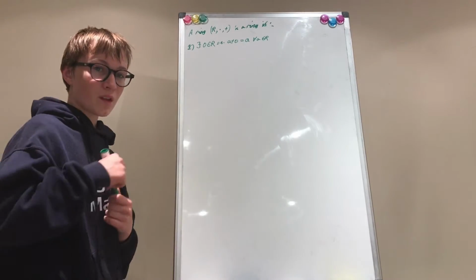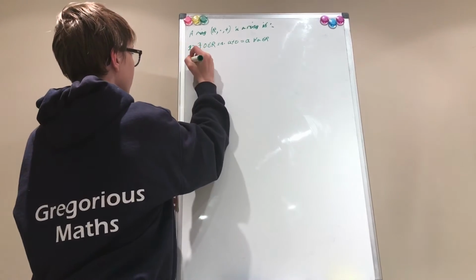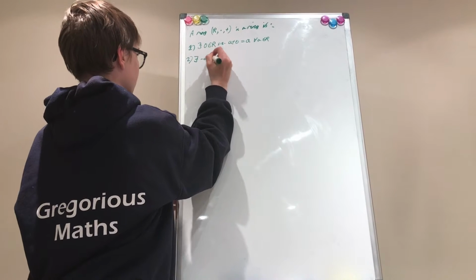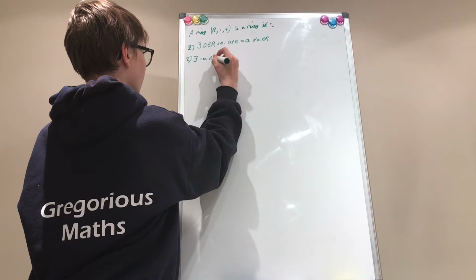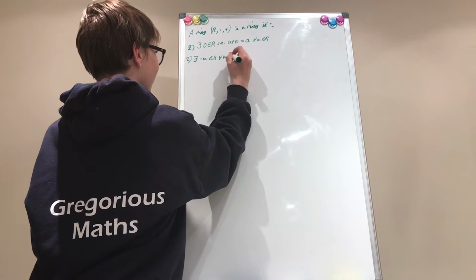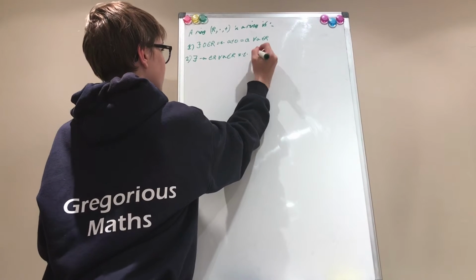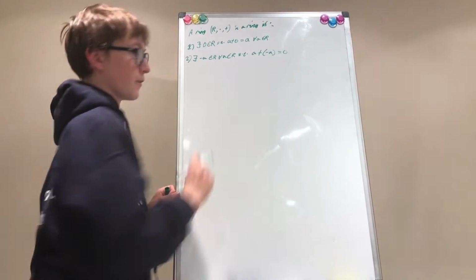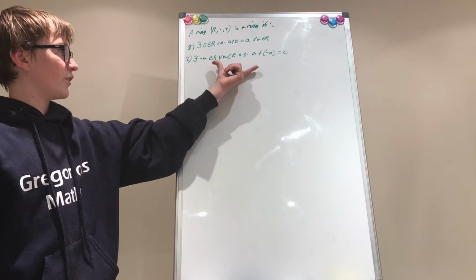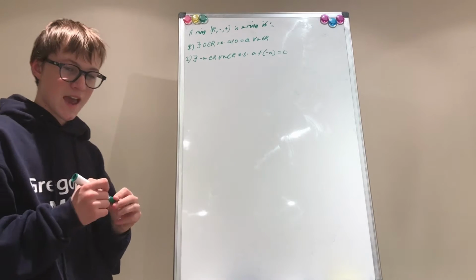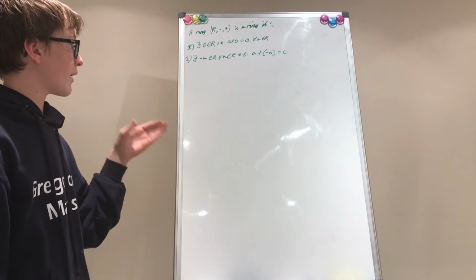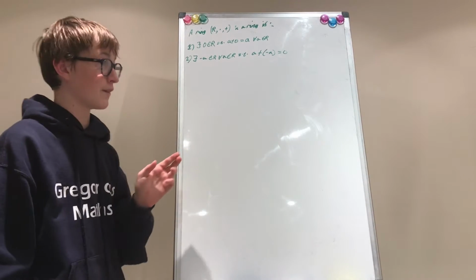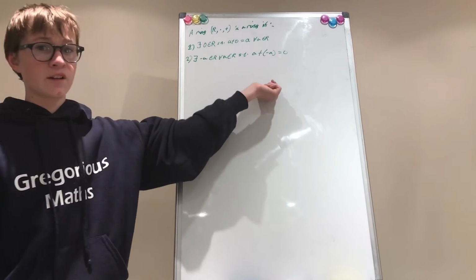Now number two is the existence of negative A in R for all A in R, such that A plus negative A is equal to 0. So we have inverses. So for some A, we have an additive inverse negative A, such that they will cancel out.